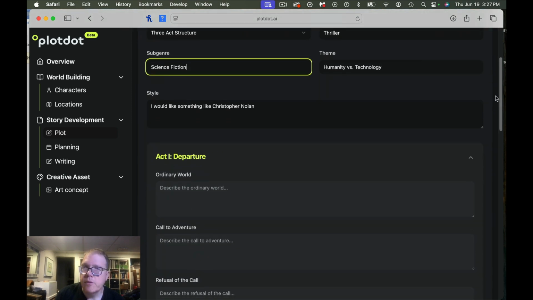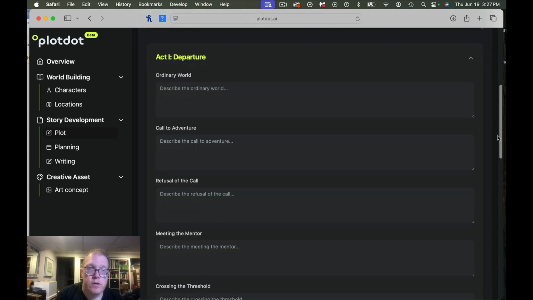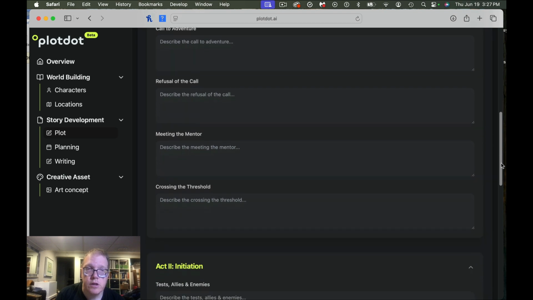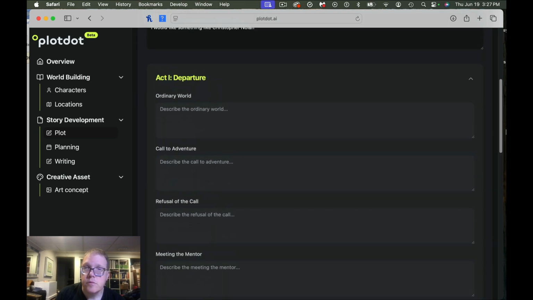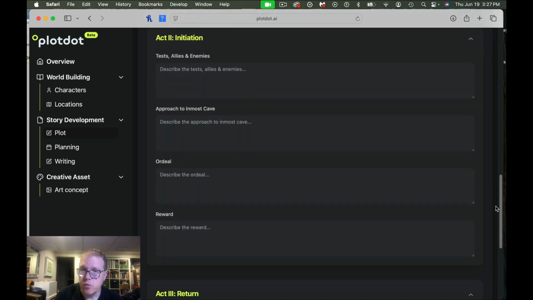So again, we got the nice bar as we go through. Describe the ordinary world. Describe the call to adventure. Refusal of the call, describe the meeting of the mentor, describe the crossing the threshold. So the good thing about all these things is it's asking us as the writer to put stuff in here. It's not creating stuff for us. This is one thing I really like about Plotdot is I'm in charge of this. I'm the one who's talking about what's going on. And so this is pretty cool.